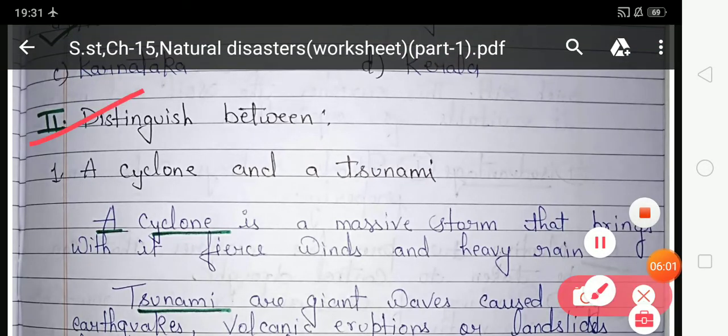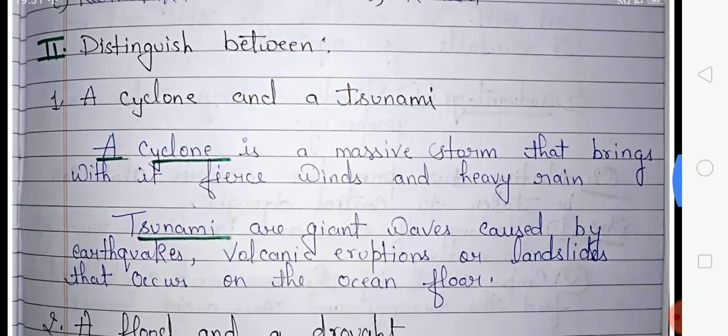In this exercise you have to differentiate between the two terms. Look at the first one, a cyclone and a tsunami. It means in this question you have to differentiate and distinguish between these two disasters. First one is cyclone and second one is tsunami. First, cyclone. A cyclone is a massive storm that brings with it fierce winds and heavy rains. So, students, cyclones come with both wind and heavy rainfall.